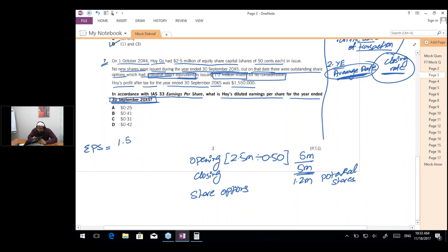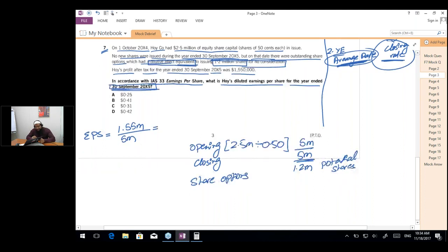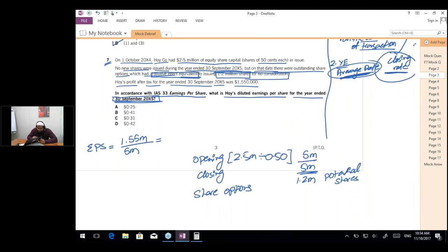The profit is 1.55 million and the weighted average number of shares is 5 million. And then for diluted earnings per share, we are going to divide 1.55 by 5 million plus 1.2 million.